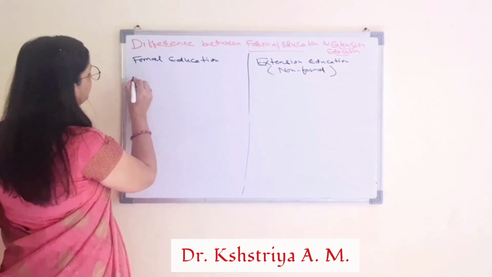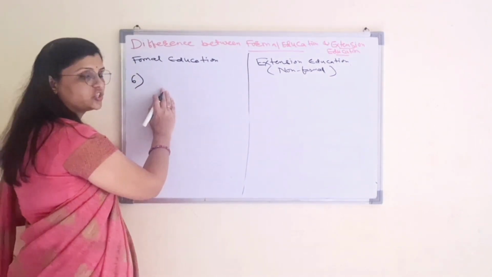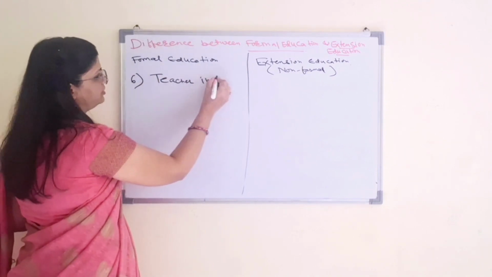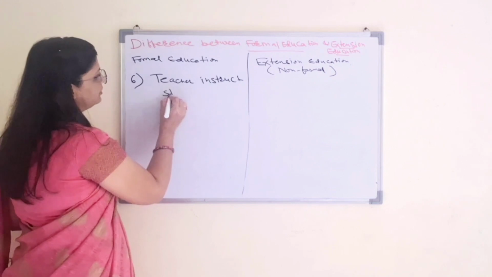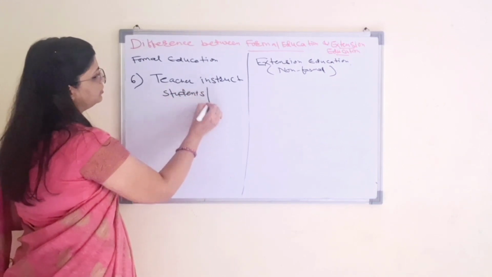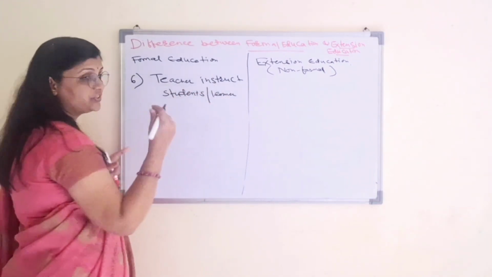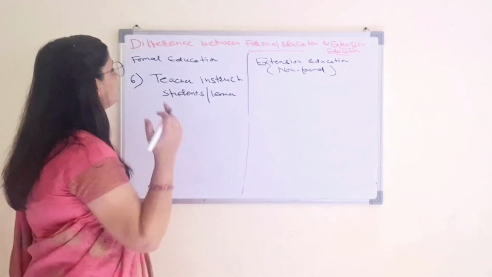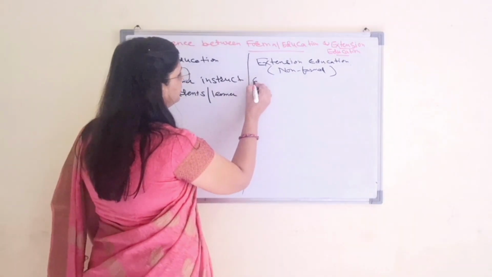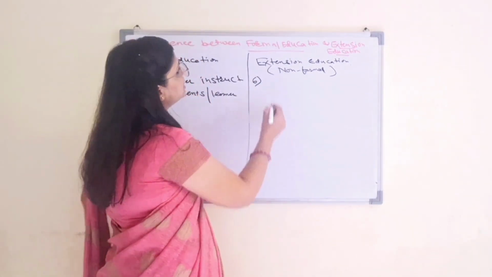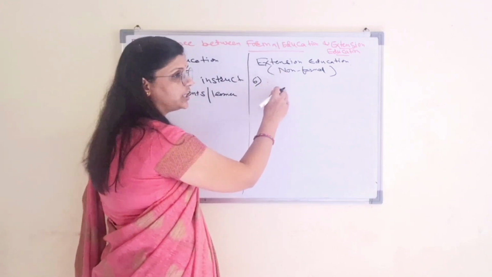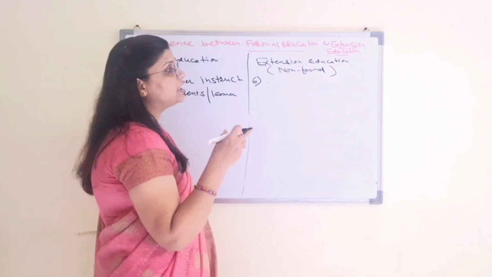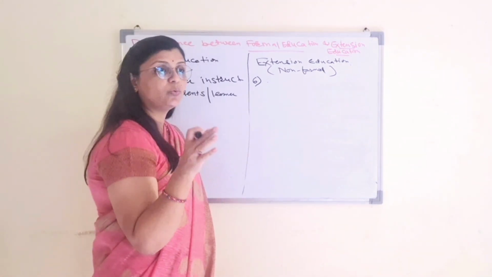Then the next is the sixth number. In formal education, only the teacher instructs the student or learner. Means the teacher gives instruction and the student obeys that instruction. Here in extension education, the extension agent teaches the learners, and if they want to give any instruction, they deal with the extension local leader.